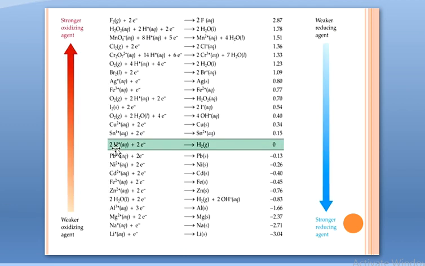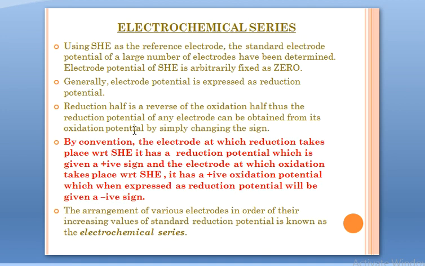You can see in this slide, this is our SHE, the standard hydrogen electrode. Its electrode potential is 0 and some lie above it, some lie below it. Let's see which ones lie above it and which ones lie below it. Now one thing here is very important: if a metal undergoes oxidation, we can call it oxidation potential. If a metal undergoes reduction, we call it reduction potential. But by convention, electrode potential is expressed as reduction potential only. We express the electrode potential of every metal as its reduction potential, and it's very easy. We just have to change the sign.